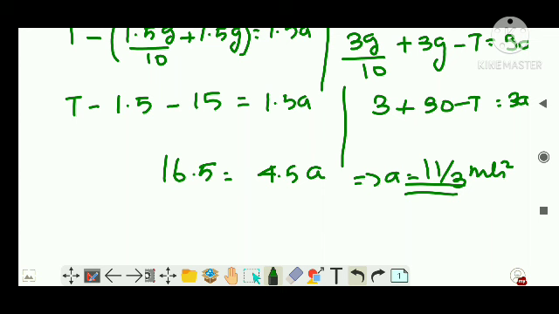Now, what is the question? You are asked what value can be seen on the spring balance, right? So you are actually asked what is the weight of these two masses combined inside that spring. A spring shows the force, not the weight, right? The unit will be Newton. Clear? So we'll do that one.